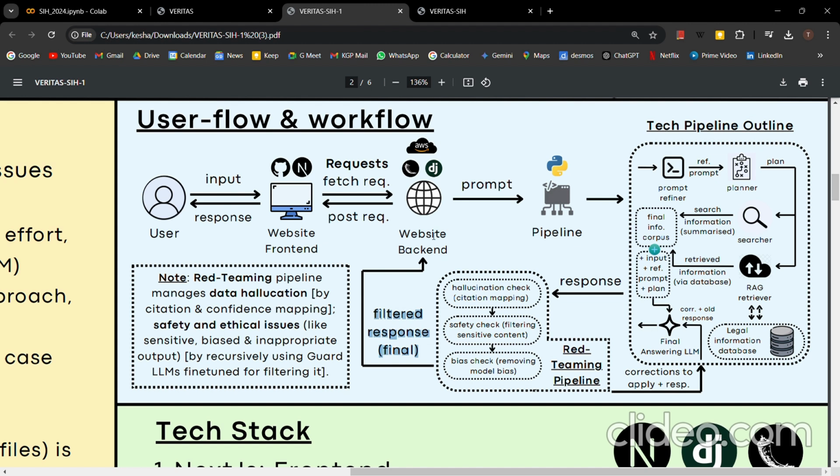This will go to our website backend. The website backend will give a post request. The post request would be sent as the final response on the website front end to the user. Okay, this was the simple explanation.